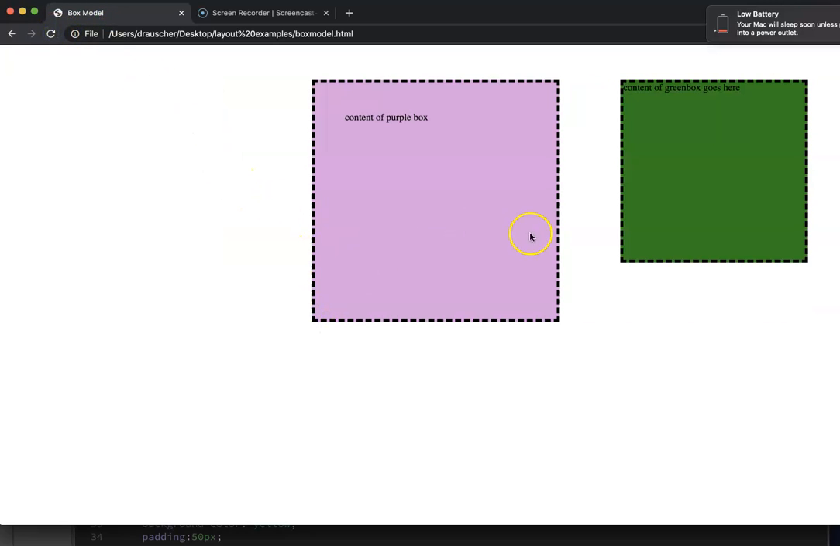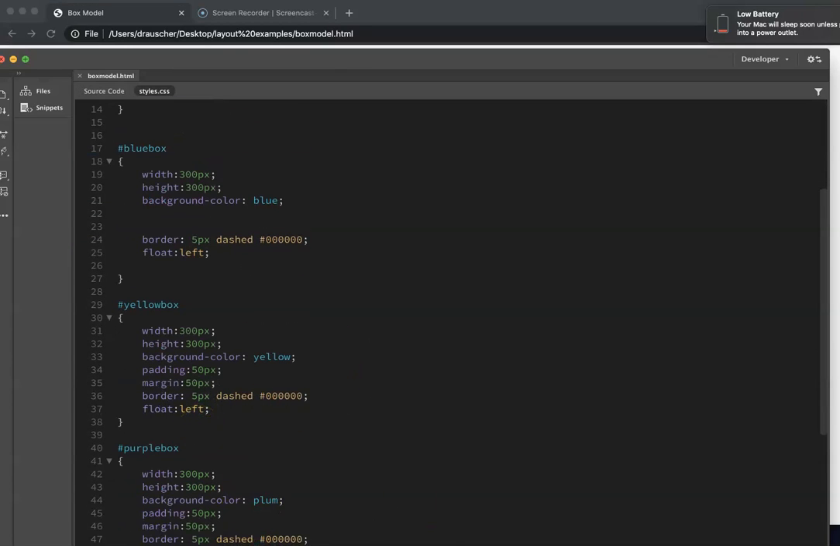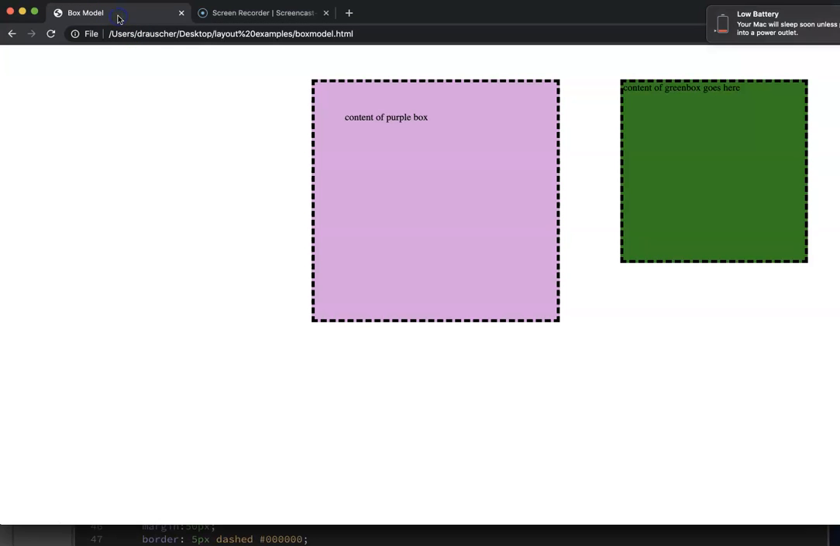And so what that's done is, because the green box appears first in my code, it puts that one on the right before the purple box. And then the purple box is floated to the right, but it's pushed up against the other one.